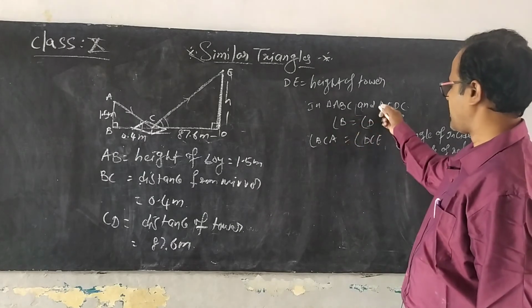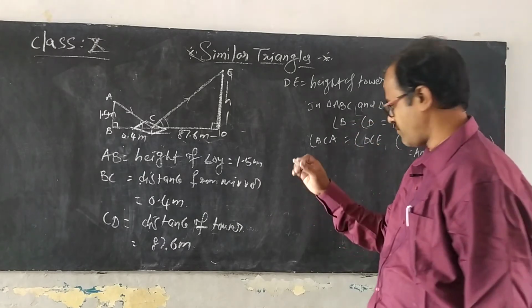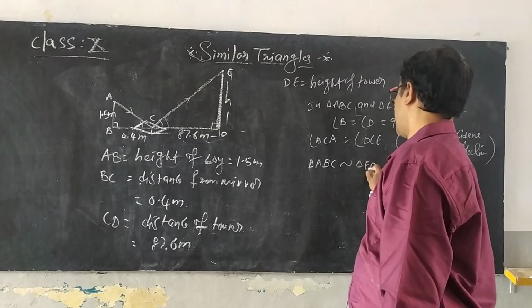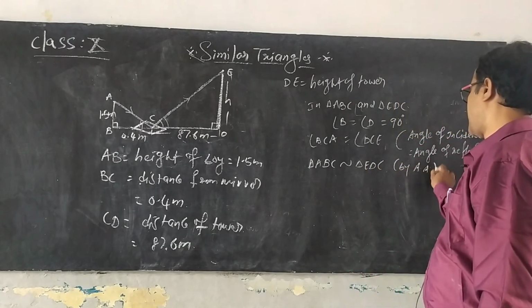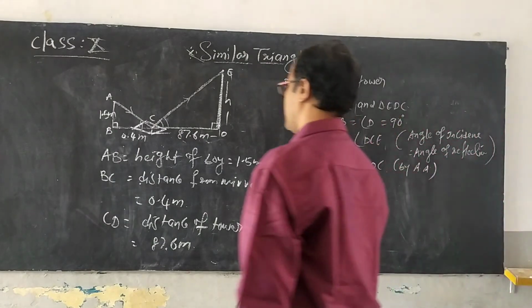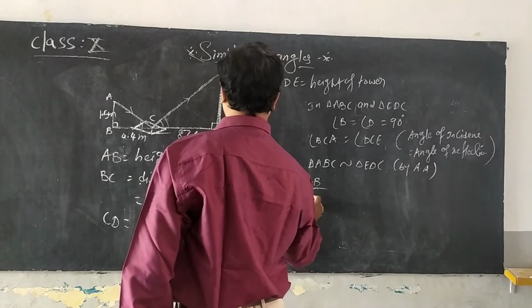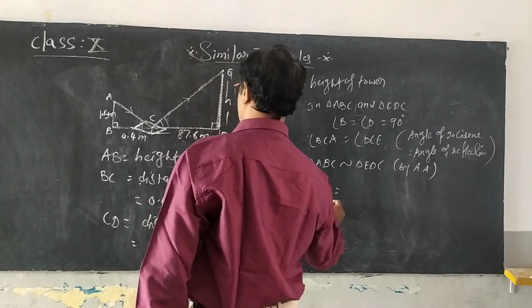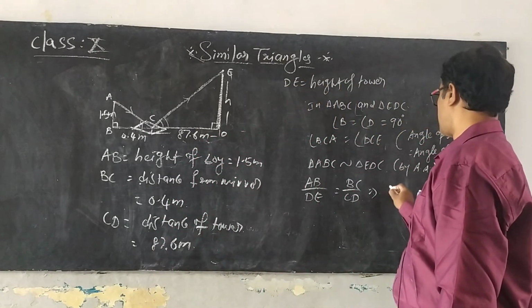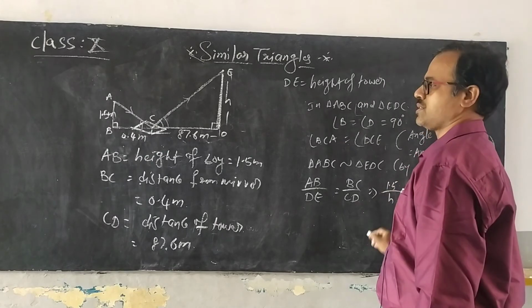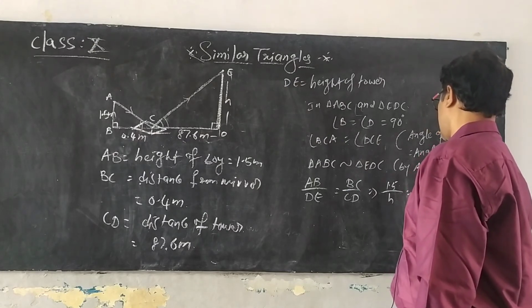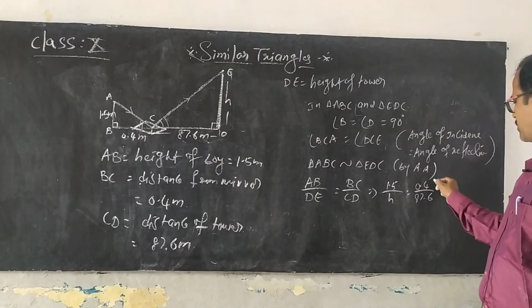Now two angles of one triangle are equal to two angles of another triangle. So what do you say? Very good. Triangle ABC is similar to triangle EDC by AA similarity. When two triangles are similar, you can equate the ratios of corresponding sides. So AB by DE is equal to BC by CD. You can substitute the values: 1.5 by H is equal to 0.4 by 87.6.